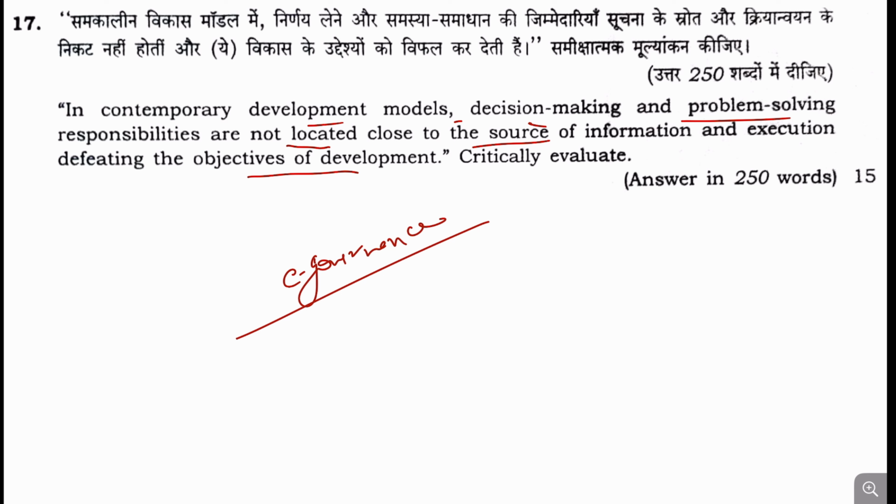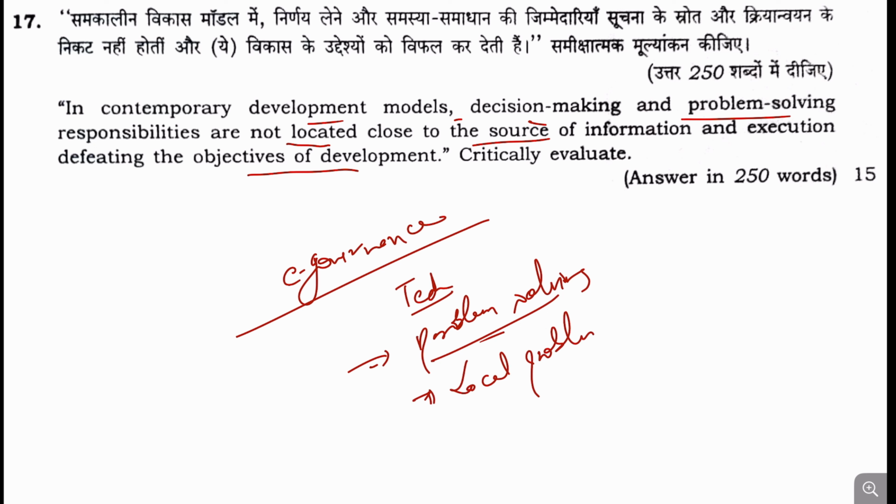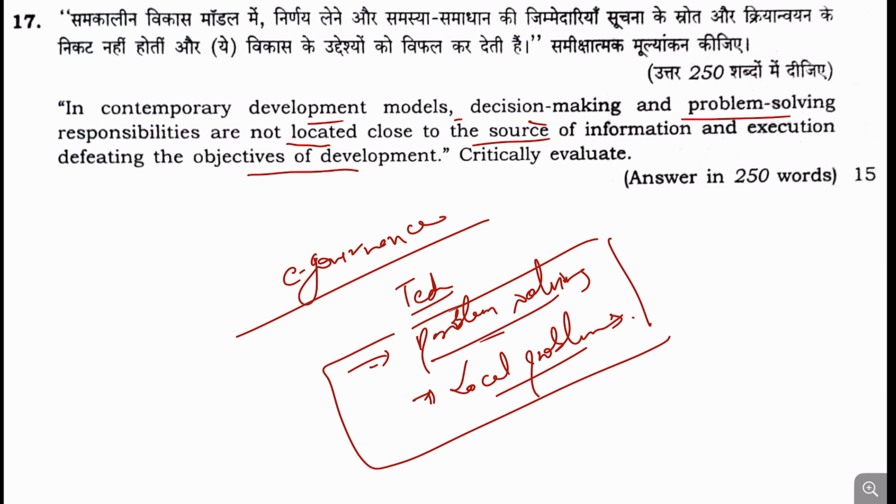Specifically we are focusing on the technology only, but not the problem solving. We are not focusing on the local problems. This is the fundamental idea that this question wants to emphasize: we are not focusing on the bottom-up approach. And this is how this question needs to be answered.